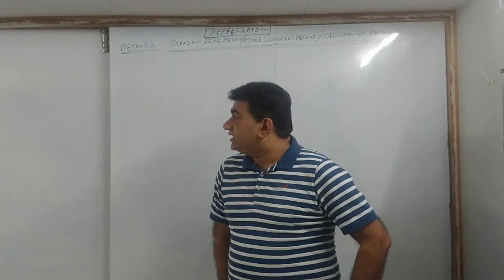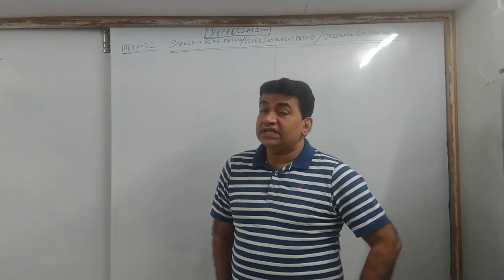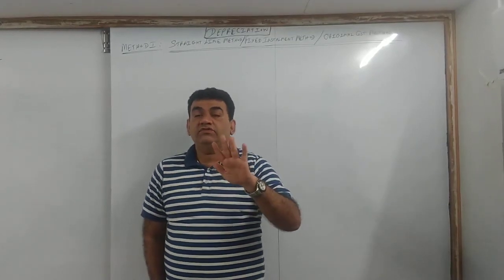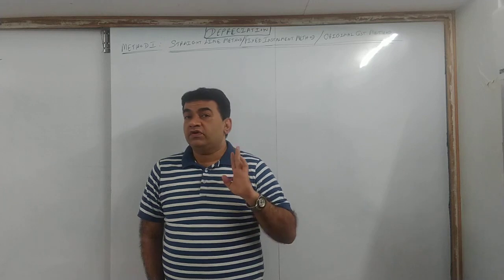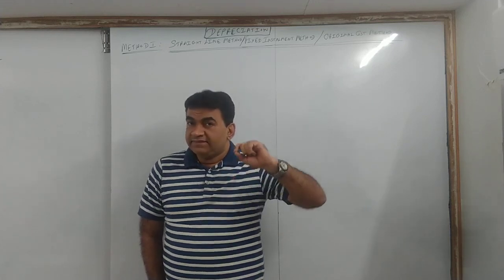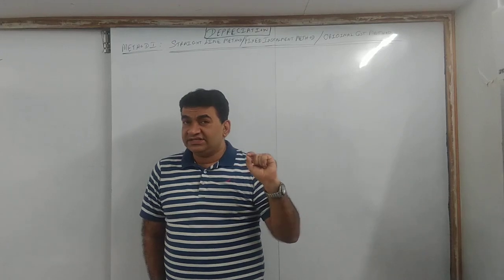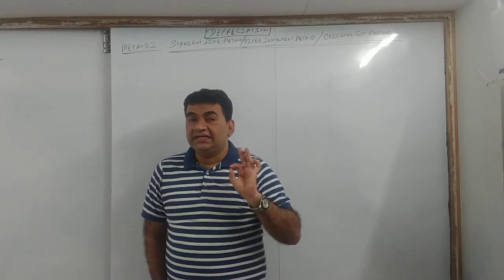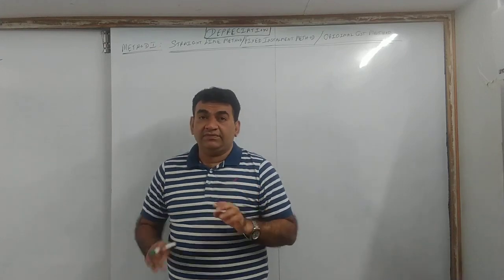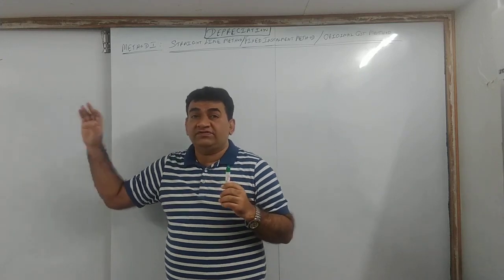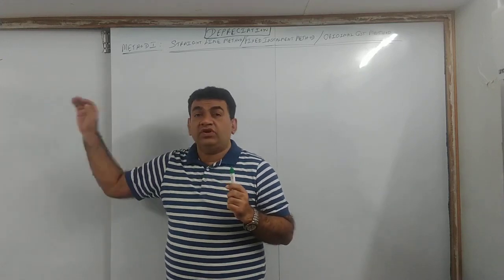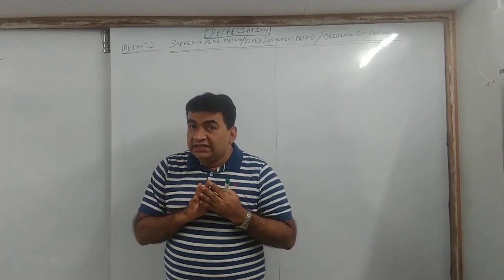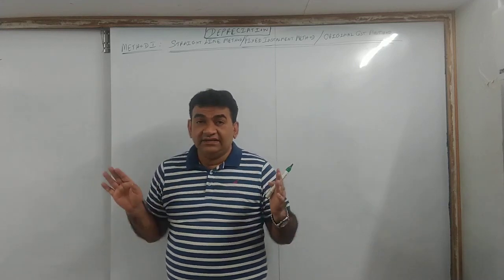Now what has been mentioned in the question, in the last line, the highlighted part? Prepare machinery account and depreciation account. For how many years did they ask? 4 years. Now in the exam, if you get a question, they will not ask you for more than 3 years, maximum 3 years. But the main thing which comes in depreciation sums is sale of asset. Now if you see in this sum, I have not kept a sale. Purposely I have not kept the sale part because I want you all to be thorough with this first sum, because till the time you are not thorough with this, you will not understand the sale part. So in the initial sum, I have avoided sale.